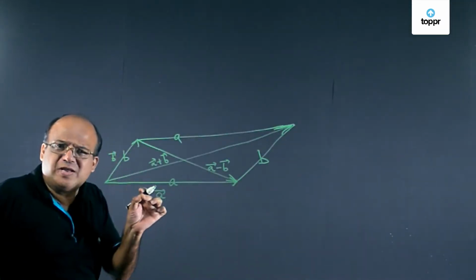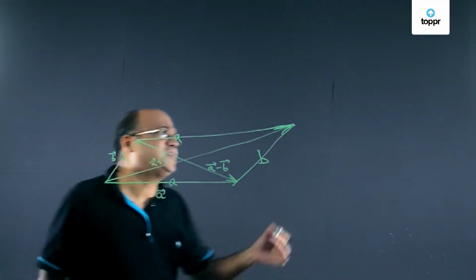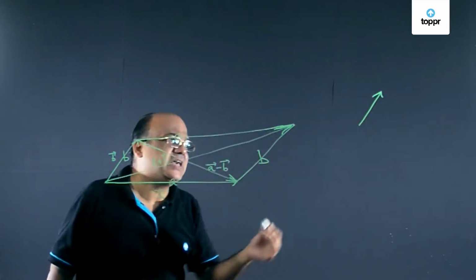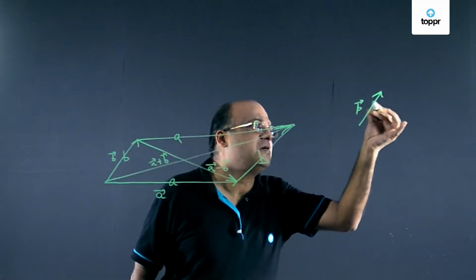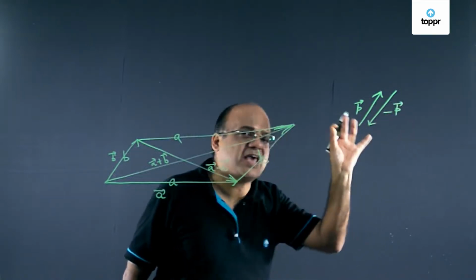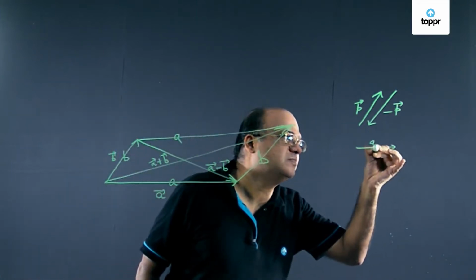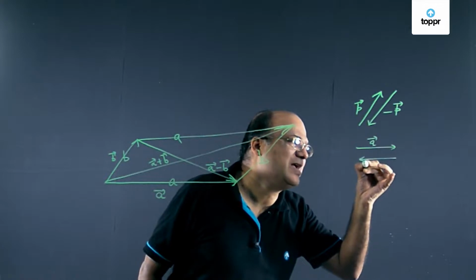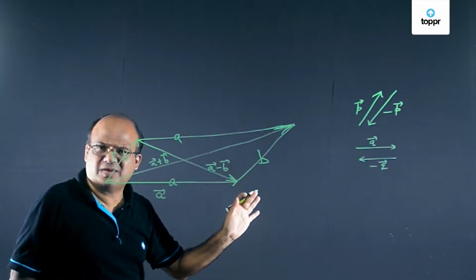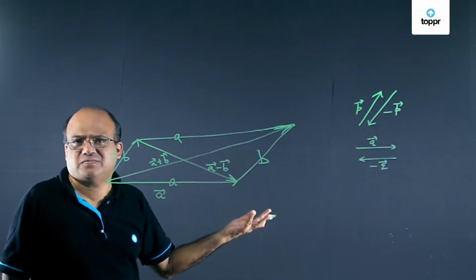Let's first try to learn negative of a vector. Negative of a vector has got the same magnitude but opposite direction. If this is p vector, minus of p will be like this. Same length but opposite direction. If this is q vector, then minus of q will be like this. Opposite direction. Now based on this, we can learn vector subtraction.